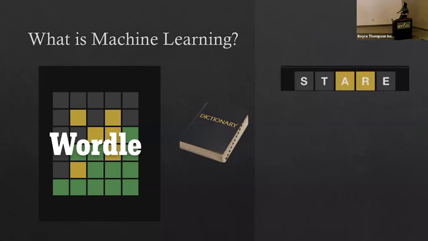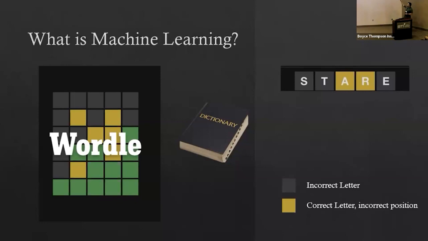And so let's start with our first guess. We have stare. Now, if you played Wordle before, you know this isn't right. You know you're getting some hints, but not close to the right answer. So what we know from here is the feedback colors. We have feedback colors of gray and yellow. Gray being that we have the incorrect letter. We shouldn't guess that again. And then yellow being the correct letter in the incorrect position.